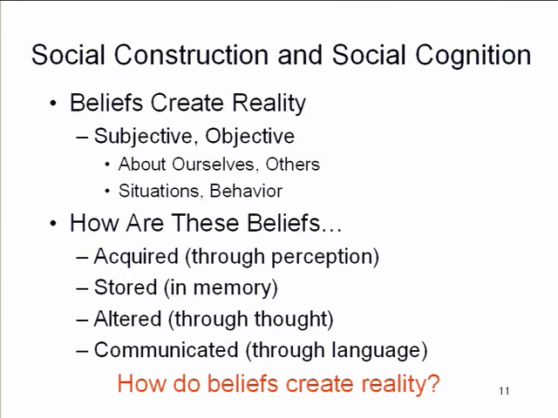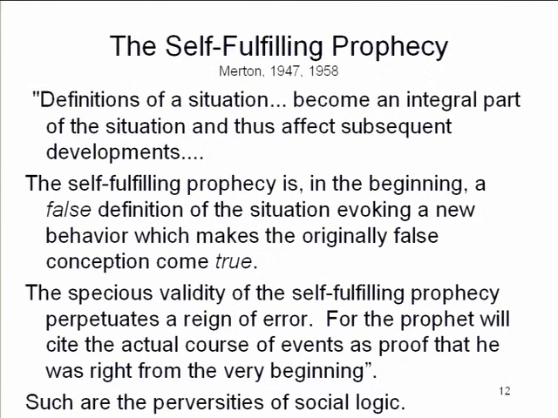Now, we've already had some introduction to this when we talked early on in the course about Robert K. Merton's notion of the self-fulfilling prophecy, or even earlier when you think about the Thomas theorem, where if men define situations as real, they are real for them. And Merton had the same kind of insight that definitions of a situation become an integral part of the situation and then affect subsequent developments.